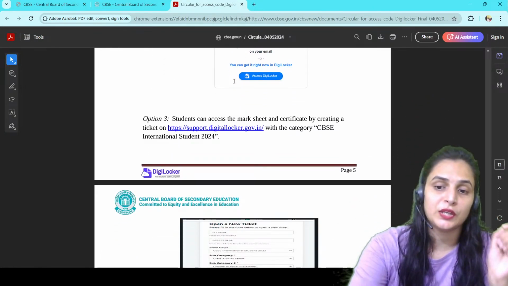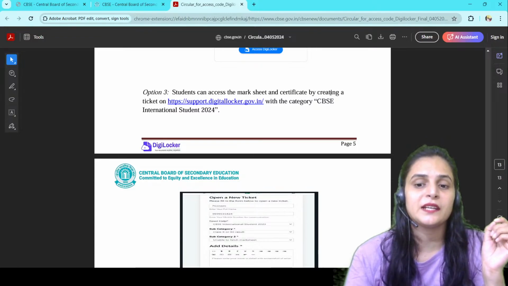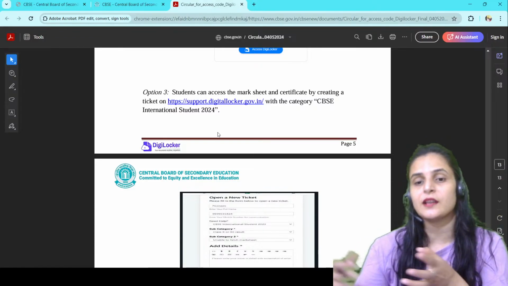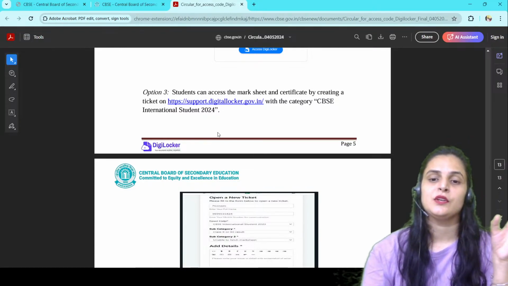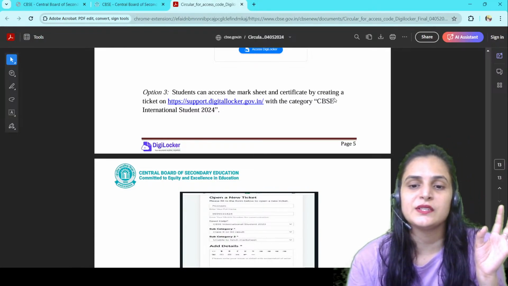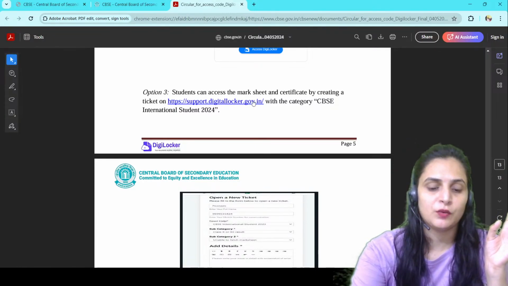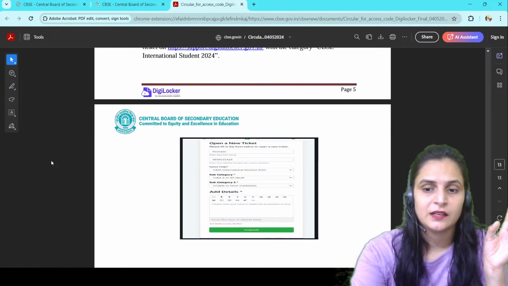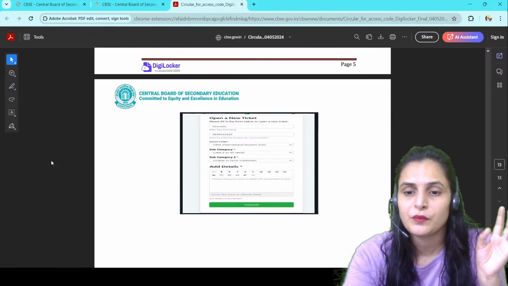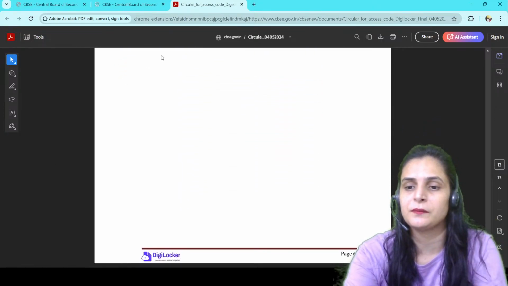Now the next option: students can access the mark sheet and the certificate by creating a ticket. This is another way to access your mark sheet and the certificates. So what you have to do, with the category CBSE International Student 2024, firstly you have to visit this particular website. There you have to create a ticket. And for creating a ticket, what kind of information will be needed from your side? You have to mention,